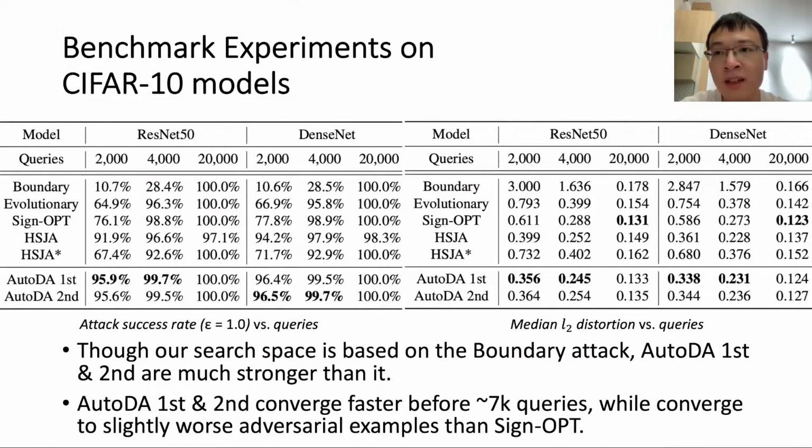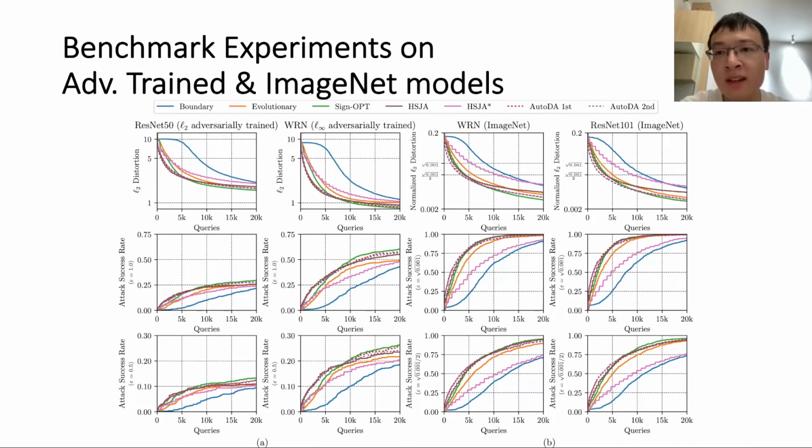This table provides some numerical results. The AutoDA first achieved only less than 1% worse L2 distortion than the sign-opt attack at 20,000 queries. We also benchmarked our attacks against models on larger datasets and defense models, including 2 ImageNet models and 2 adversarially trained models. The results are similar to CIFAR10.